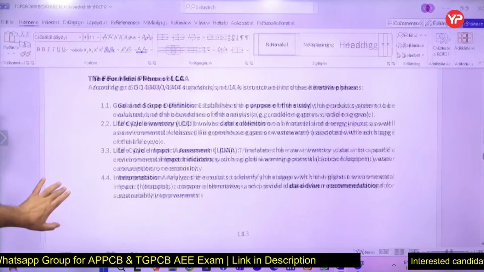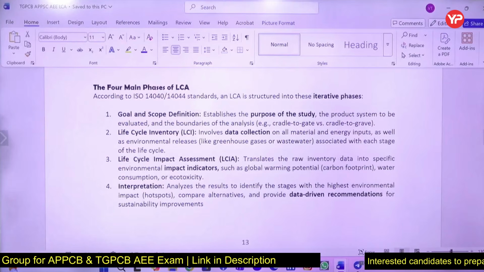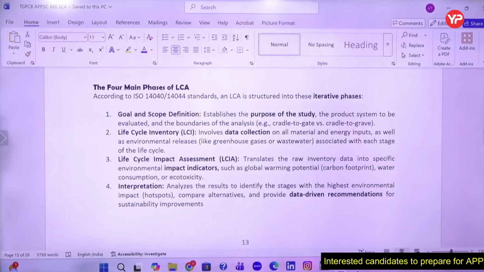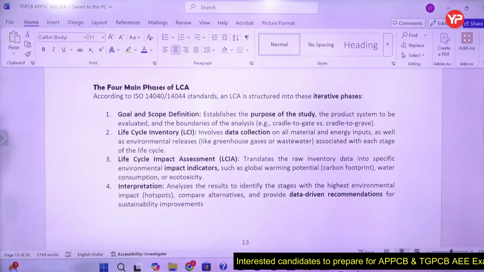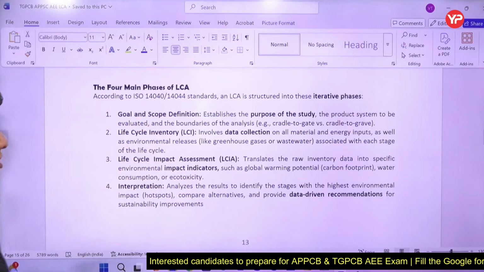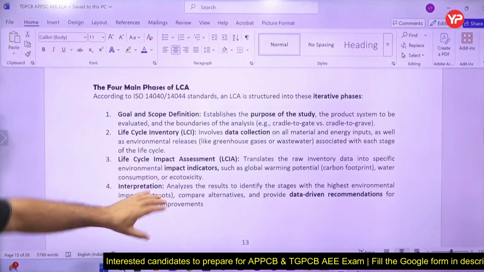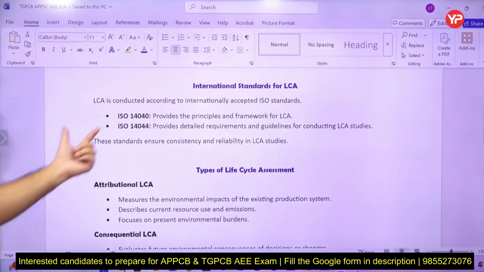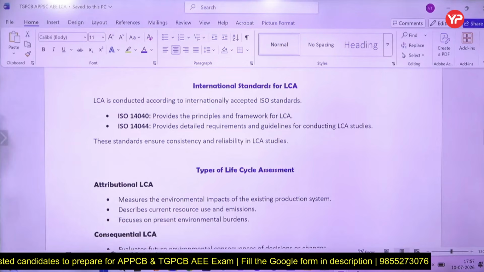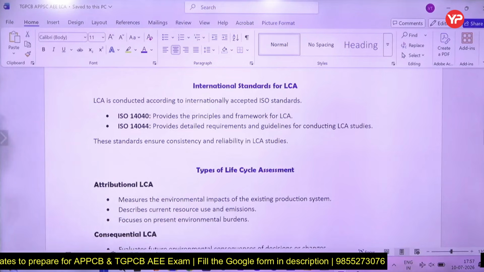So what are the main phases of LCA? As I told you, these are iterative phases. Iterative phase means one after another keeps on going. Goal and scope definition, purpose of this thing, then inventory, data collection, then impact assessment, and then interpretation. As I told, these are the four stages. International standards, remember this: 14040, 14044.